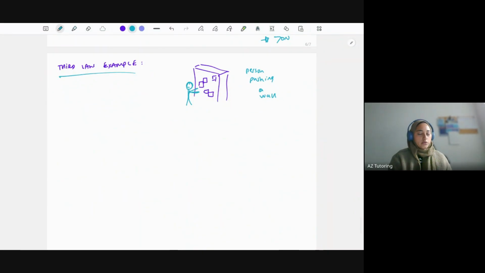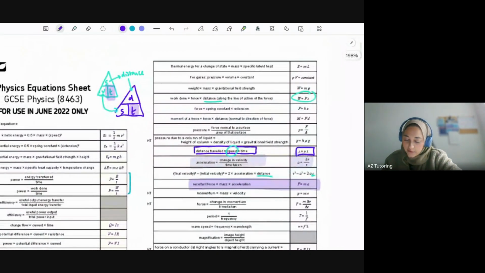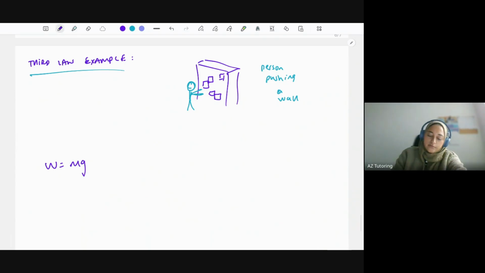Now, let's take a step back and look at a certain type of force called weight. So a common misconception is, again, in real life, when you are told to go measure your weight, you're not really measuring your weight, you're measuring your mass. So the equation for weight is mass times gravitational field strength. Again, let's go back to the top. It should be here. There it is here. So weight equals mass times gravitational field strength. So weight essentially is a type of force.